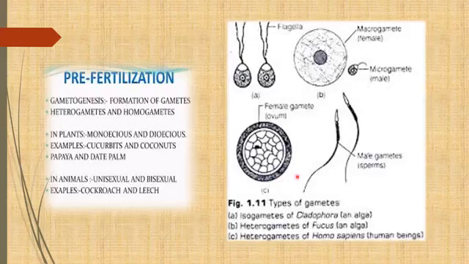And when they divide by meiotic division, means there is a reduction in chromosome number, and when this chromosome number becomes half, that time there is a formation of male and female gametes. You should remember this. This is a very important point for gametogenesis.